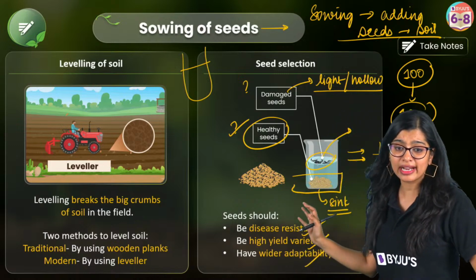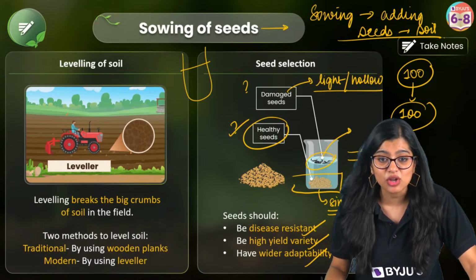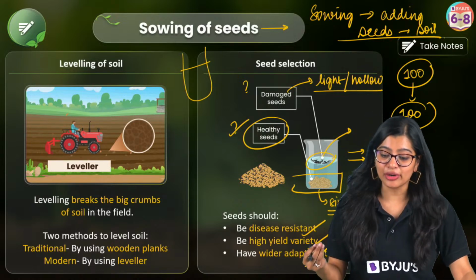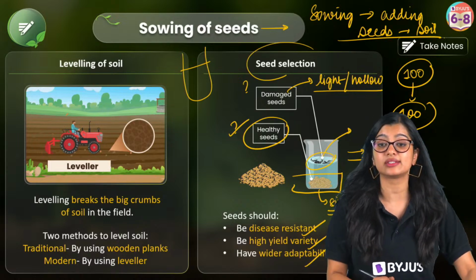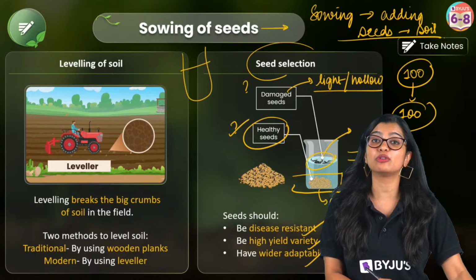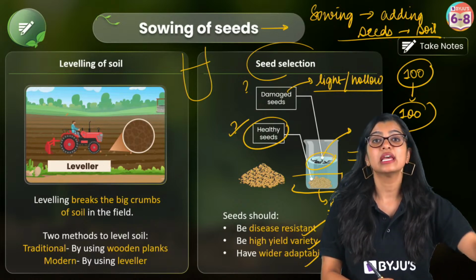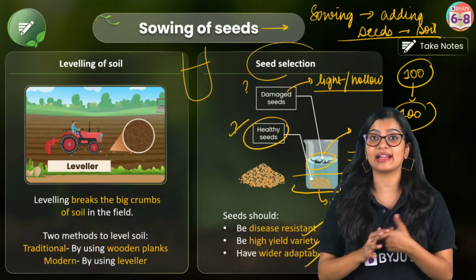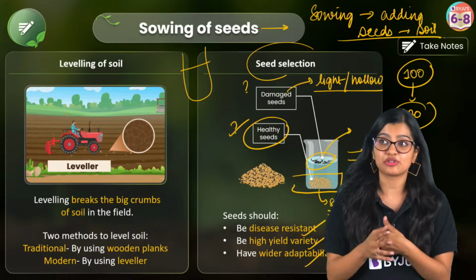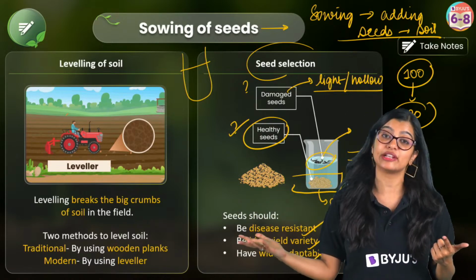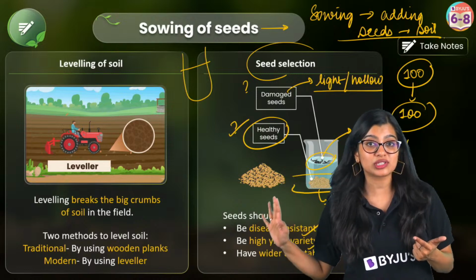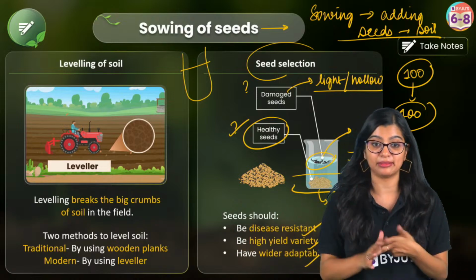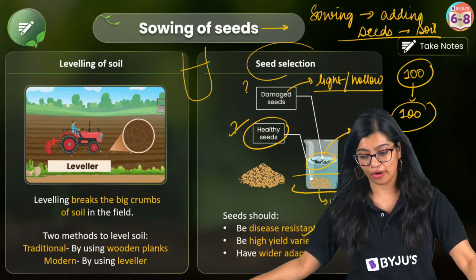Yes. Now quickly to summarize, some of you are asking, ma'am, can you please talk a little slower? Okay, sorry about that. But again, quickly to revise, why should we select the seeds we sow? We need to select the seeds because whatever seed we use should be healthy, and they should be able to grow and survive even if there is a change in climatic conditions. They should be healthy and should not fall sick or get damaged by some disease. So this right here is important.